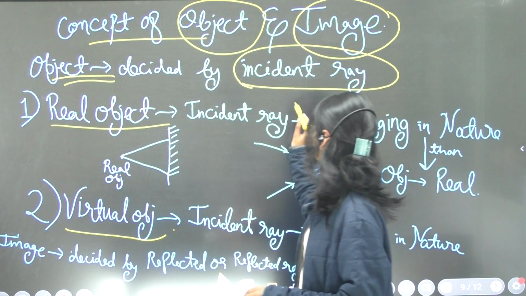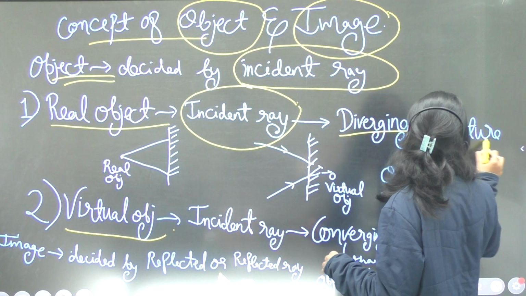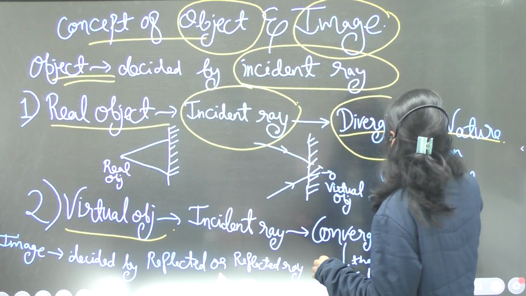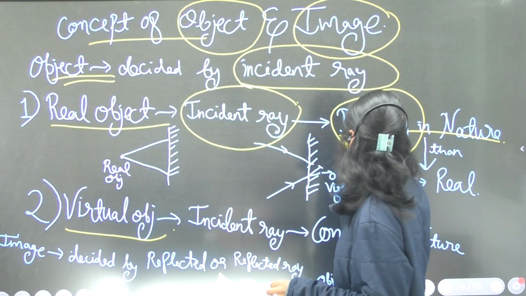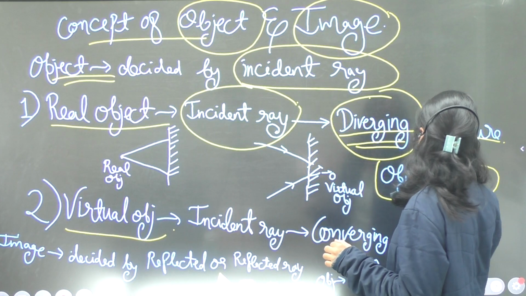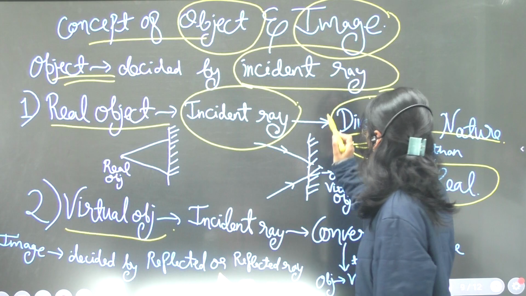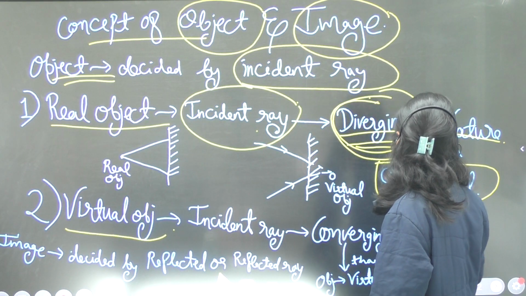If the incidence ray which is falling is diverging in nature, then the object will be a real object. If the nature of the incidence ray is diverging, then the object will be real.